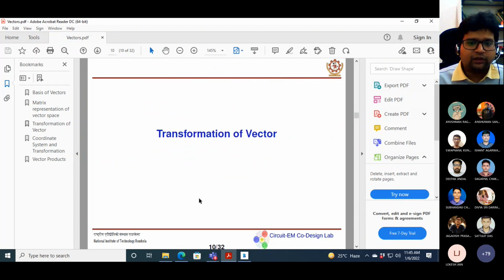So now move to transformation of vector. How we can transform one vector into another vector. This is also another important property, because when we do some linear operation on a vector, one vector can be transformed into another vector. So we will see later on, that is basically transformation of vector.